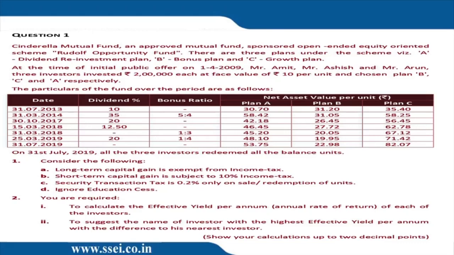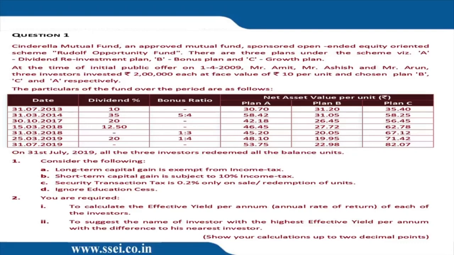We know that in Plan C, units will not increase, so there will only be long-term capital gain, no short-term capital gain. But in Plan B and Plan A, since units are going to increase, there could be a scope of short-term capital gain. We have done the sum in class, so I will briefly go through the sum without investing too much time over here, because the purpose of these classes is not to illogically invest time in sums that we have done. But if the same sums are very important and coming again, if we spend around 5 minutes, 10 minutes discussing certain nuances, which everybody gets it wrong, it's good, no? So take it in that way.